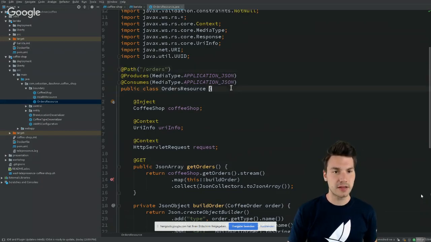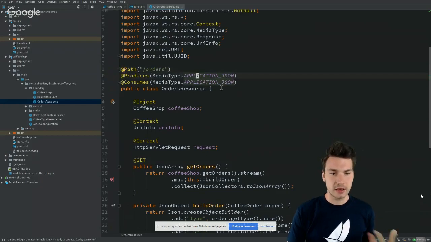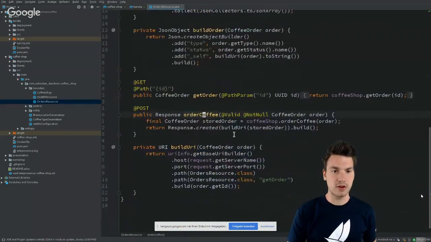Then we have something like give us the orders in application JSON format, and also take some order, order some coffee, where we can provide a plain Java object, a Java class, coffee order. That means we're going to post a specific JSON object that represents a coffee order here.